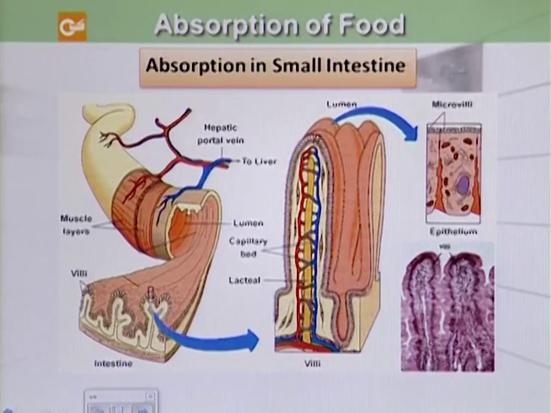While in the case of lipids, these lipoproteins are absorbed by the lacteals. We can see here the lacteals, and this is because these lipoproteins are hydrolyzed by the blood plasma enzyme. They then enter the body cells where they may be used in respiration or stored as fat in the liver or in muscles under the skin.